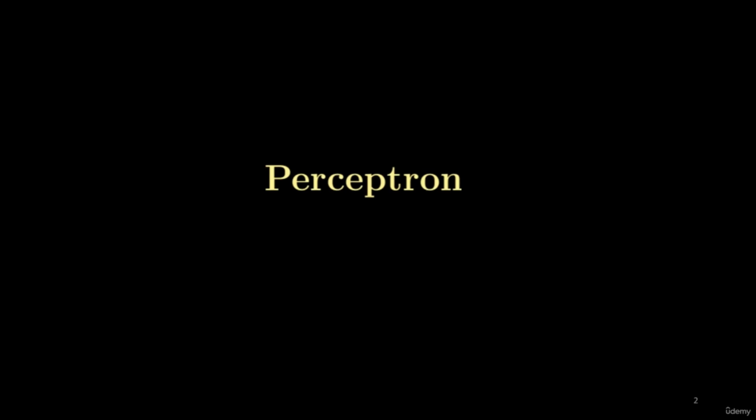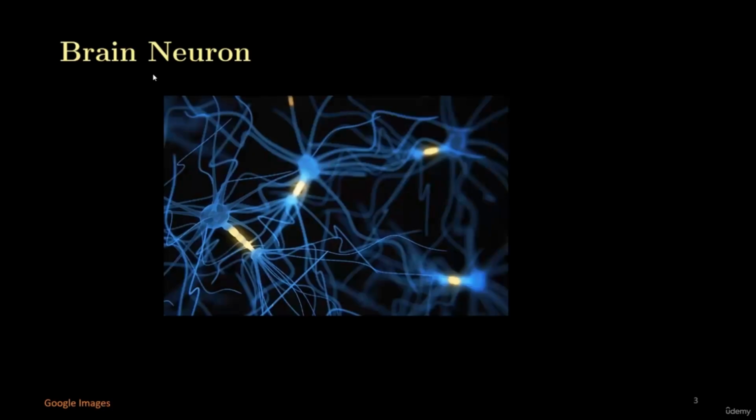So what is the concept of the perceptron, and where does it arise from? We know that in our brain, there are millions of neurons, and they are interconnected with each other with the help of electric signals or electric pulses. Look at this neuron.